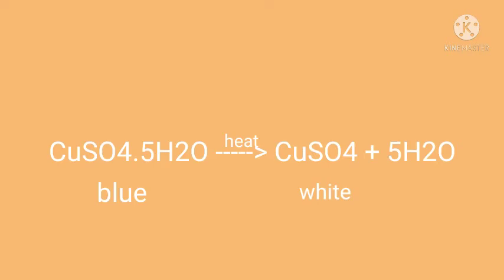Actually copper sulfate pentahydrate is blue in color. When we are heating, it is losing its 5 water molecules, and as a result it will lose its blue color and change into white color. Okay. The equation we can write like this: CuSO4 5H2O on heating gives CuSO4 plus 5H2O. The color is changed from blue to white.